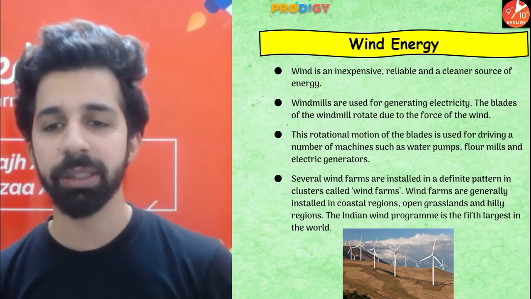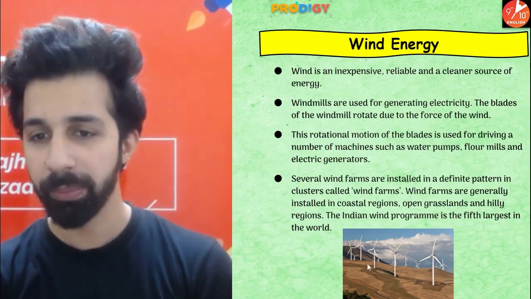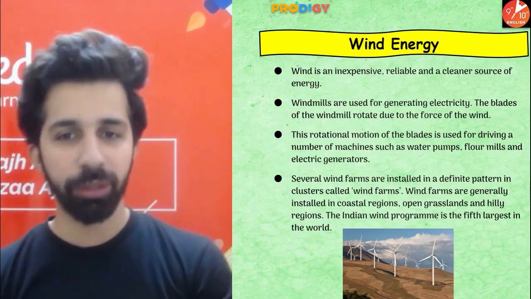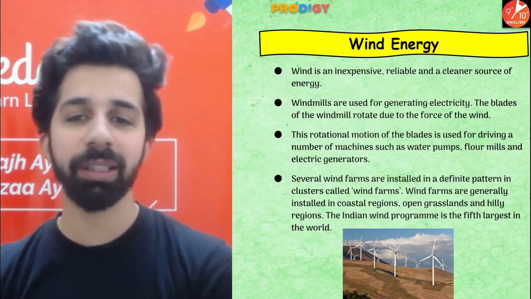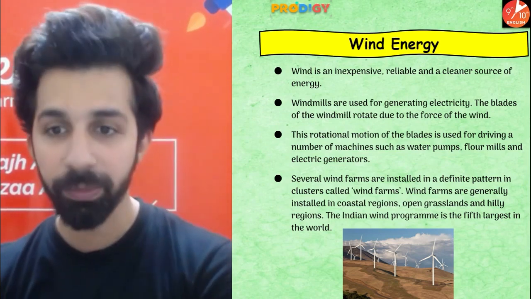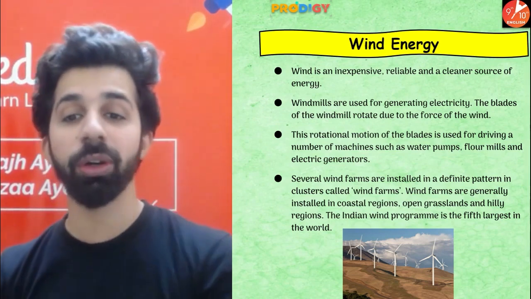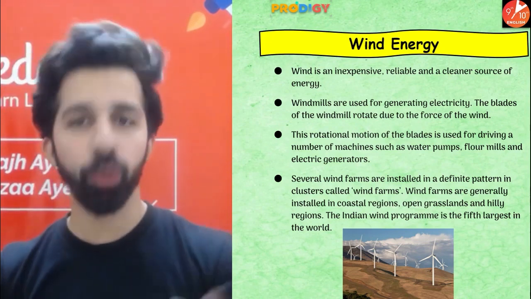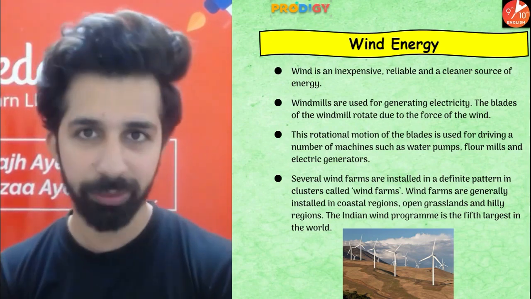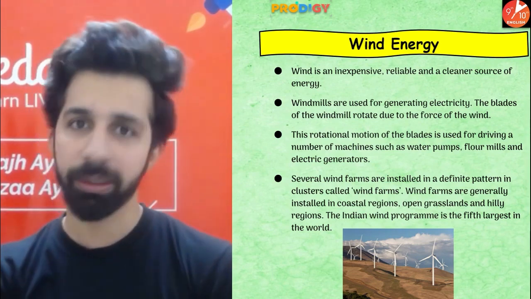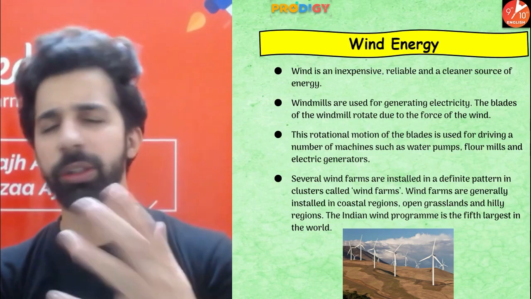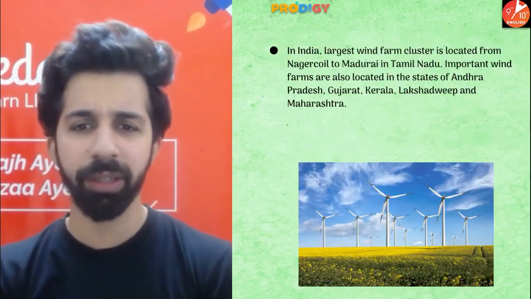Okay, so these are places wherein a lot of windmills are installed. So those are known as wind farms. Several windmills are installed in a definite pattern in clusters called wind farms. Wind farms are generally installed near the coastal region or open grasslands or hilly regions, okay, where there is a lot of potential for wind energy generation. All right. So the velocity of wind in these places is very high.